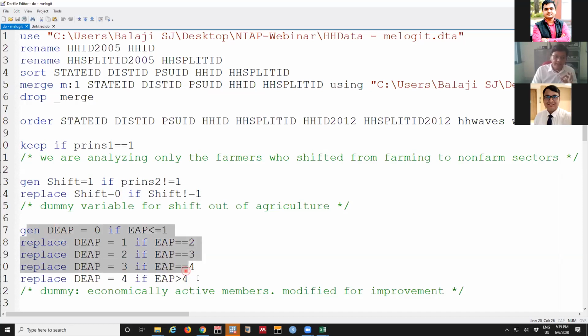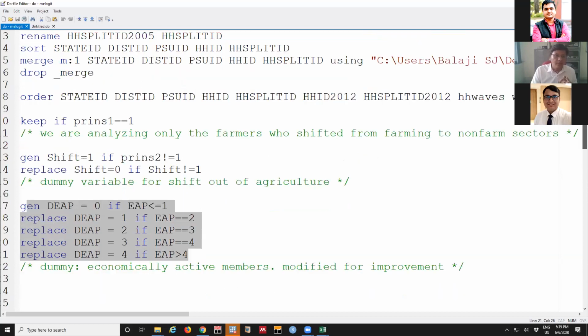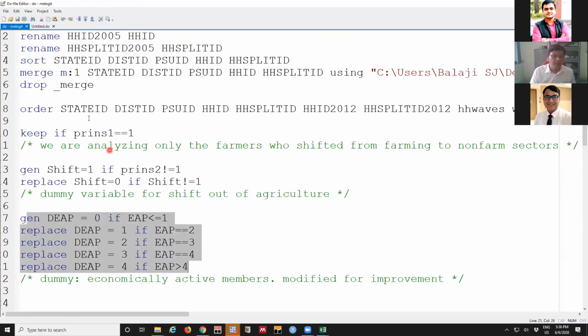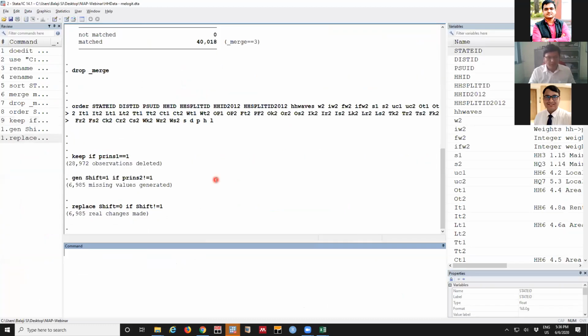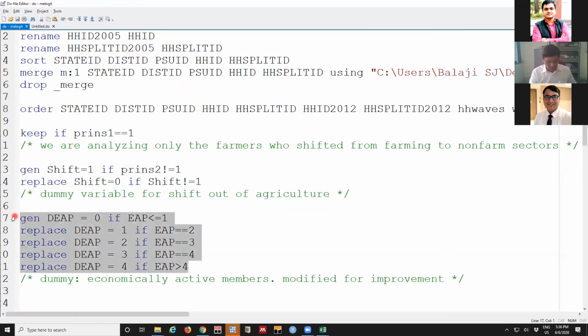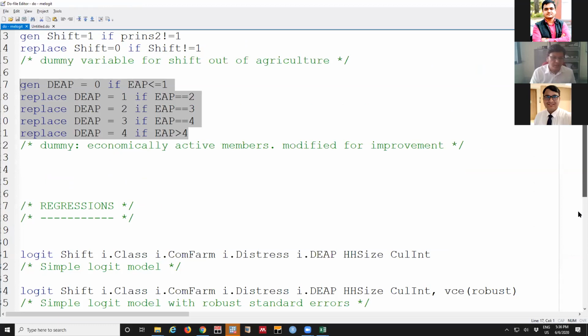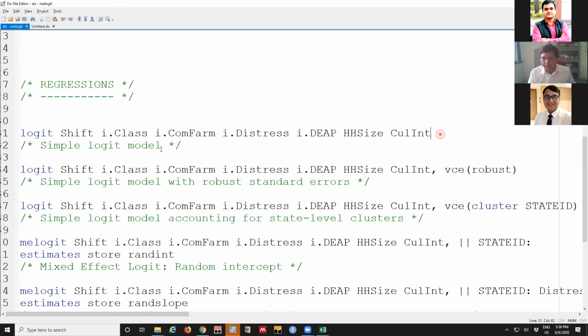And this is economically active population: how many household members are working. Based on that, their decision will change. This is the condition if principal source is equal to 1. This is the shifting variable. This is the household structure. So just to begin with, for a multi-level model, it is better as usual to start with a simple logit model. You'll start with how this is performing, and you can see here how the model is designed.